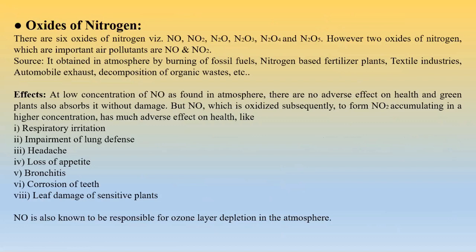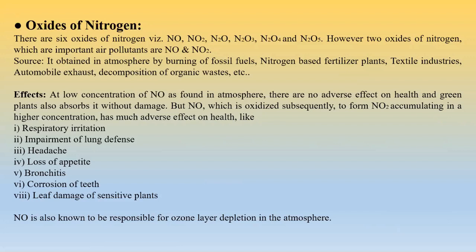Second one is oxides of nitrogen. Now what we have inside the oxides of nitrogen part: there are basically 6 oxides, right? Basically we call them NOx. So these 6 oxides start from NO, and it contains NO2, N2O, N2O3, N2O4, N2O5. However, the 2 oxides which are very important air pollutants are NO and NO2. NO and NO2 are the main villains. Sorry, the other brothers are good. Only these 2 brothers are naughty. One is NO and another is NO2.